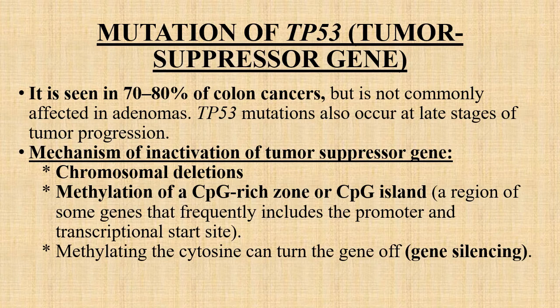CpG rich zones and CpG islands contain the cytosines, and methylation of the cytosines will turn the gene off. So basically that is known as gene silencing. So either gene silencing or chromosomal deletion will lead to inactivation of this tumor suppressor gene, and inactivation of the tumor suppressor gene will ultimately promote cell proliferation.